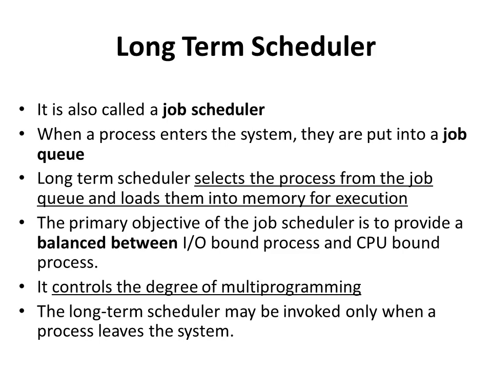So it is the job of the long-term scheduler to make a proper balance between CPU bound and IO bound processes. Why so? This is because if it selects only CPU bound processes, then the CPU will be busy all the time and input output devices will have little or no work.